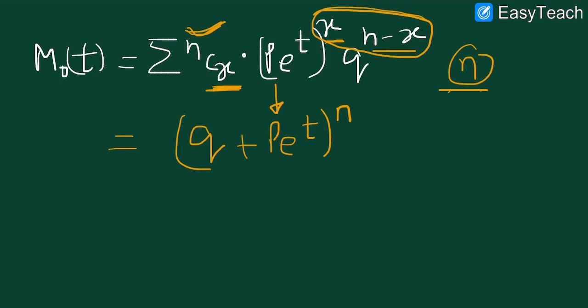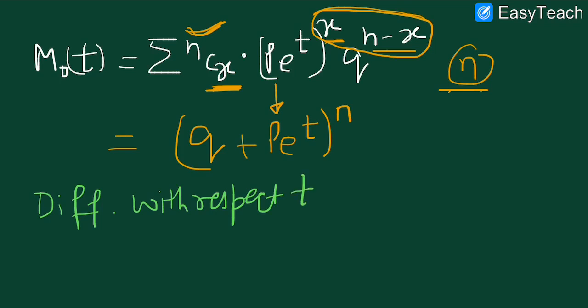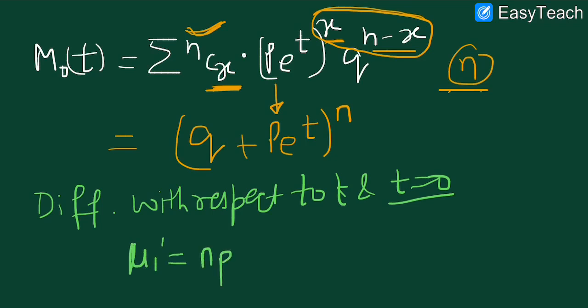Now if we are interested in finding the first moment, that is differentiating with respect to t and putting t equals to 0, we'll get mu1 dash, which is actually equal to n times p, or we can say that mu1 equals n times p. I hope this is clear to you.